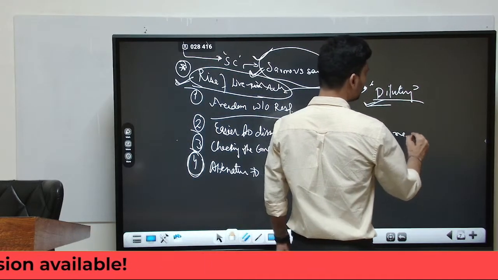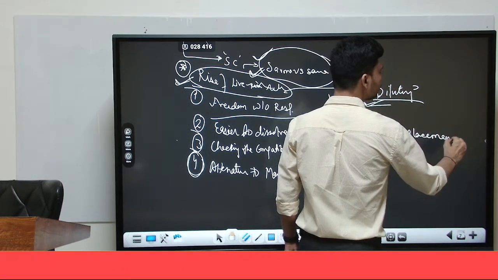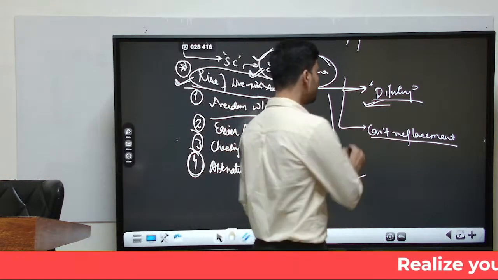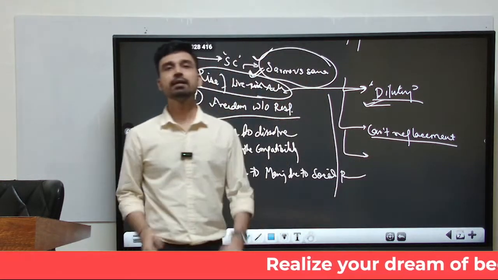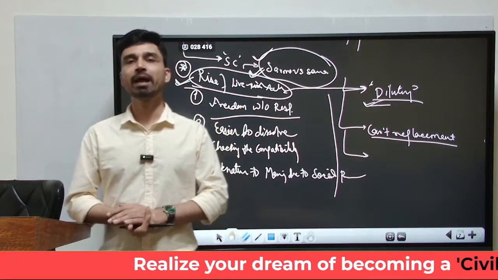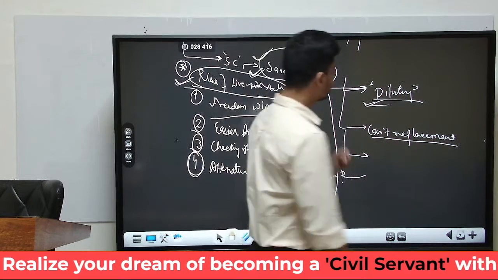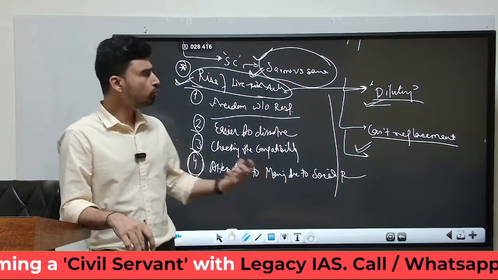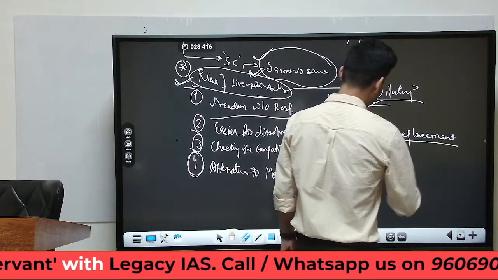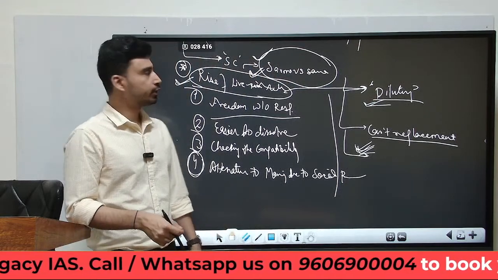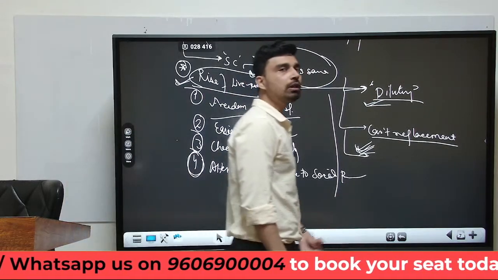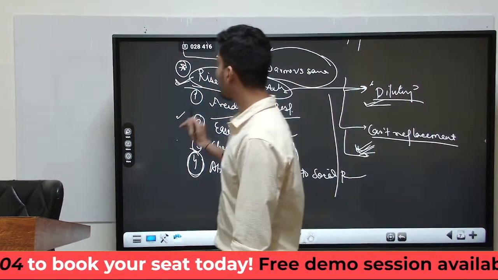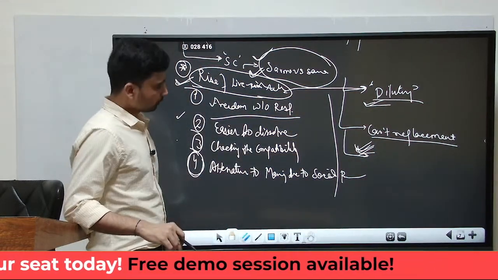If we try to conclude, live-in relationship has not emerged, and will not emerge, as a replacement of marriage. Rather, it is an institution that has emerged within the ambit of marriage, but not to replace it. It is just, as we have discussed before, a precursor to marriage before husband and wife can solemnize their vows. That is all about live-in relationships. So I hope you understood all the various themes that we have discussed in the topic of marriage, which is a very important topic in socio-cultural anthropology.